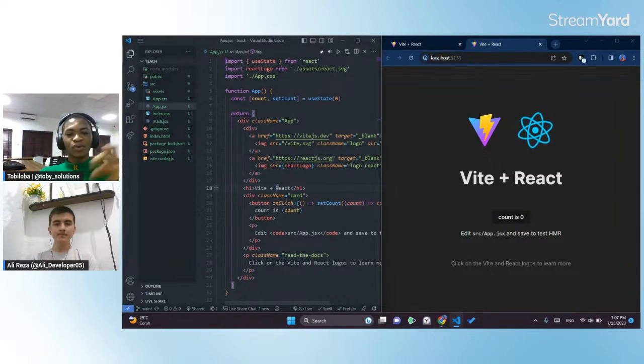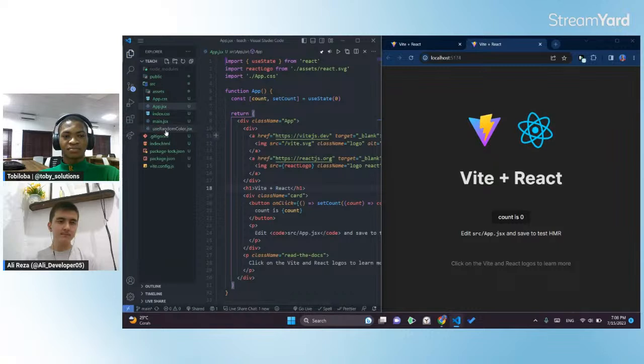So we are going to create our own hook now, and according to what Ali is showing, we're going to be using random colors. So we can name our hook useRandomColor, which is a very appropriate name in this case. Let me leave the app.jsx for now and go to the source folder. Let me create a new file. Since we're in JSX, I'm not writing TypeScript, so I'm going to name it useRandomColor.jsx.